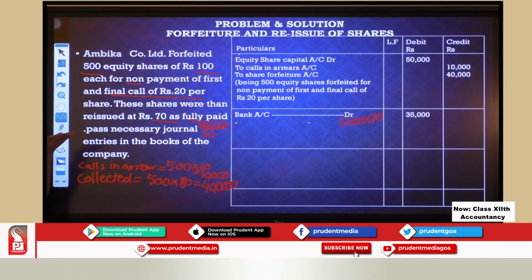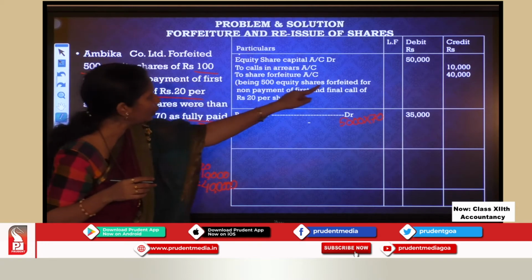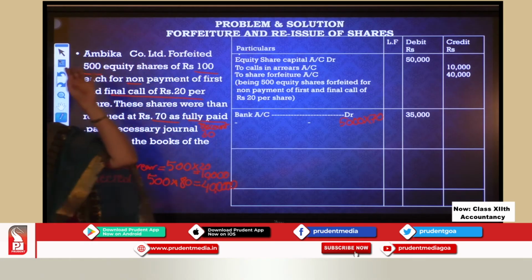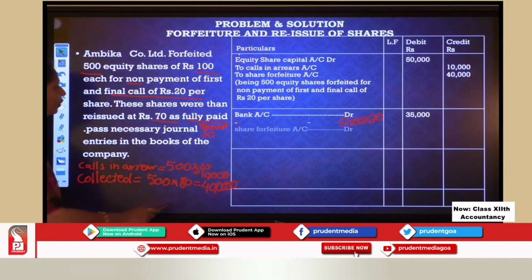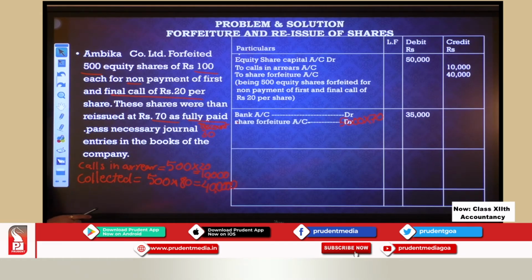Now 30 rupees I am not getting, I am giving it as a discount. But from where am I using this money for discount? I am using this money from share forfeiture. Here in share forfeiture, I have got 40,000 with me now, which is already collected on these shares. So from there I am using that discount. So I will say share forfeiture account debit.